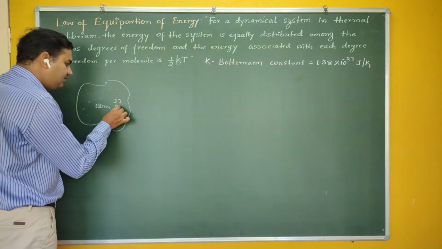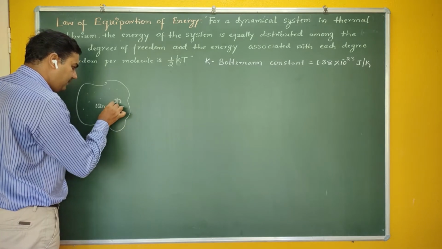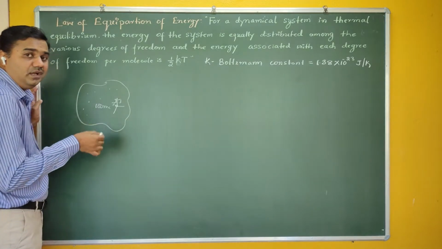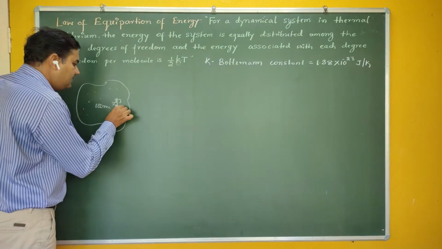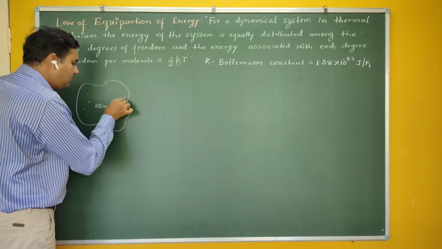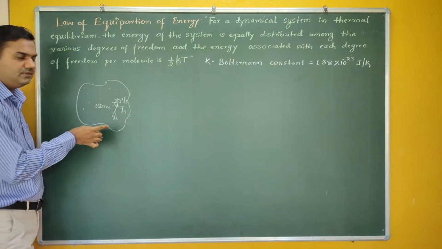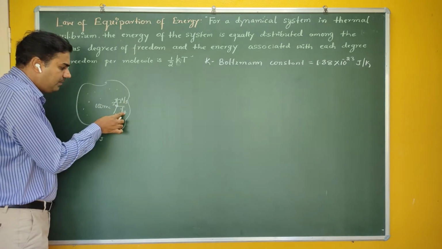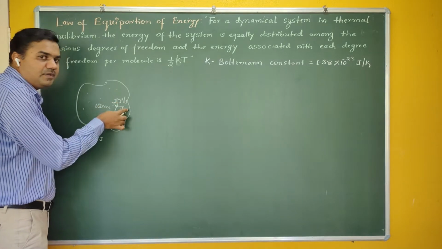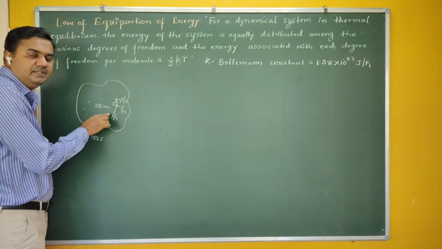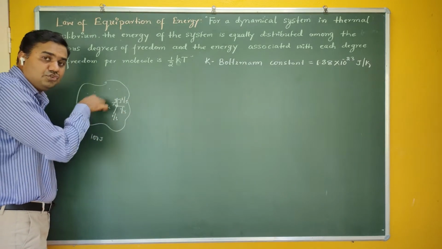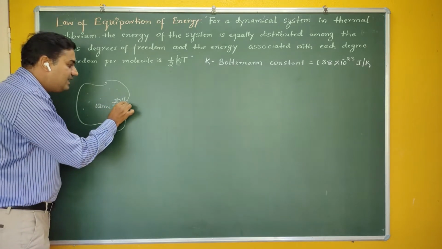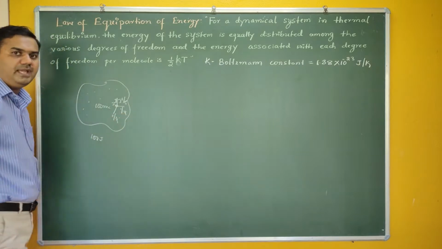At the same time, if this molecule has 3 degrees of freedom, how is the energy divided? Very simple, it is divided as 1 by 3 joule, plus 1 by 3 joule, plus 1 by 3 joule. In each degree of freedom the energy is 1 by 3 joule, so the total becomes 1 joule. If there are 3 degrees of freedom, the energy should be equally divided, therefore it is 1 by 3. If there are 5 degrees of freedom, then in each degree of freedom the energy is 1 by 5 joule.